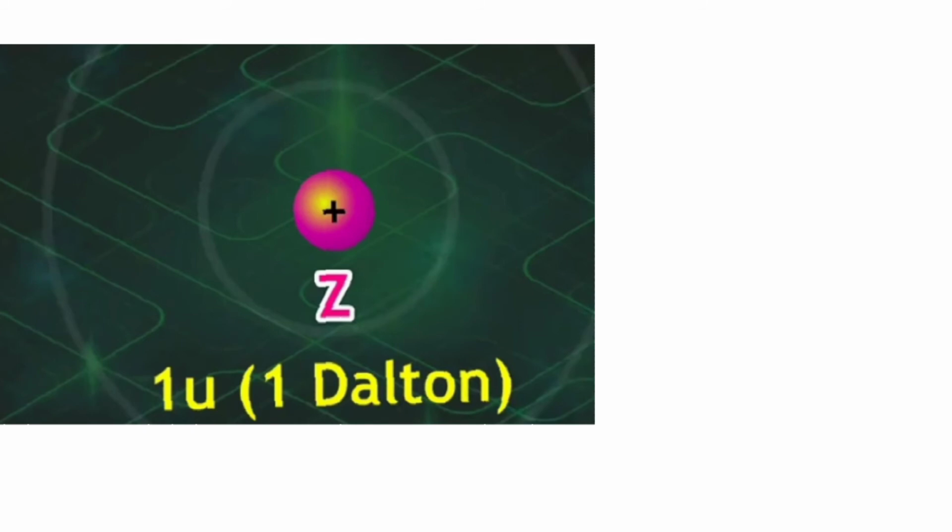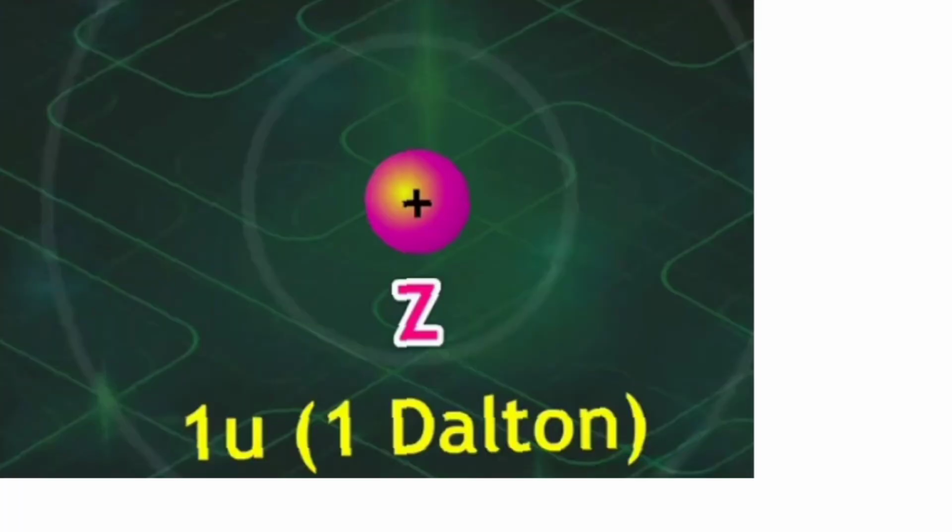Now 1 U is 1.66 into 10 raised to minus 27 kg. That means, children, if you weigh one proton on a weighing scale, its mass is approximately 1 Dalton. 1 Dalton is called 1 U also. So the mass of one hydrogen atom is approximately equal to 1 Dalton because the hydrogen atom has only one proton and no neutron in it.